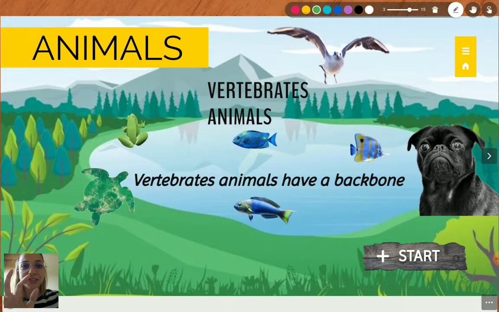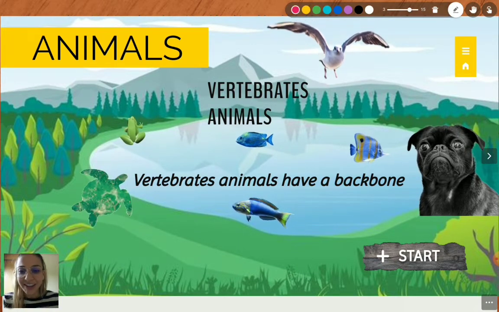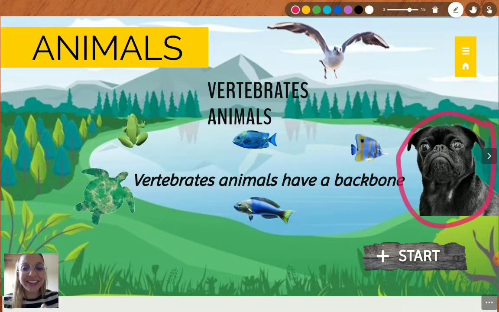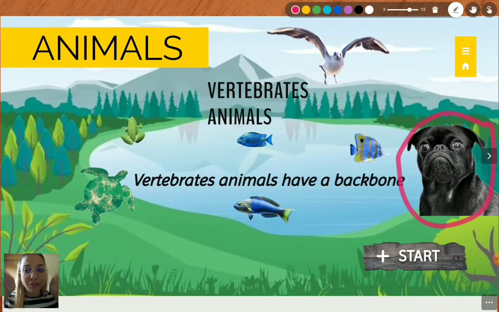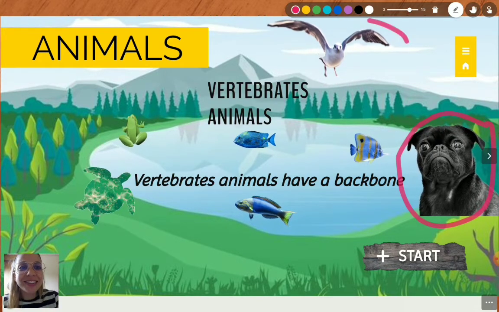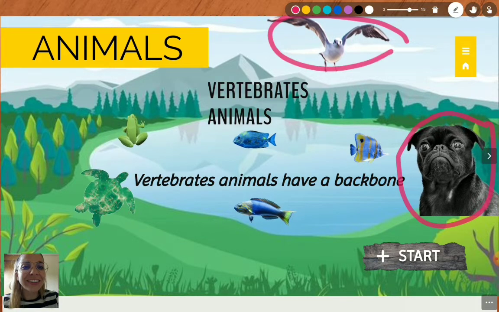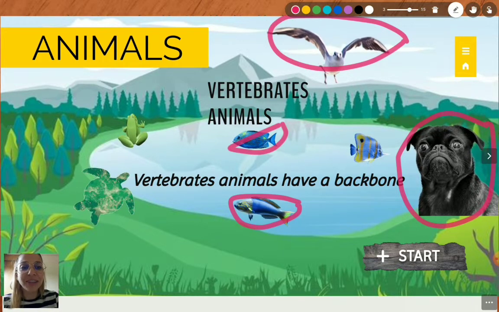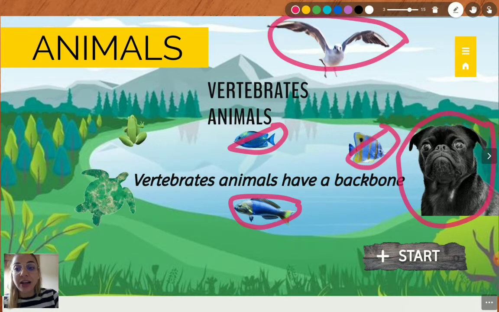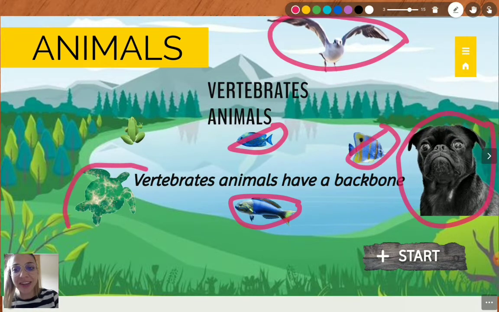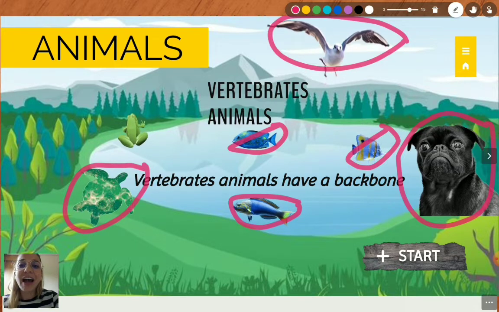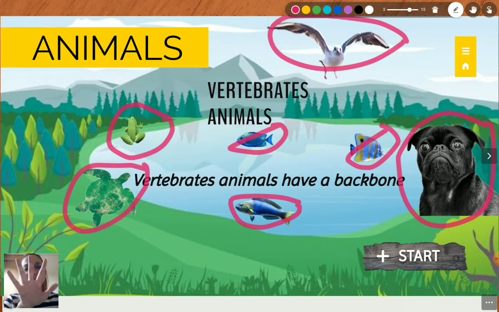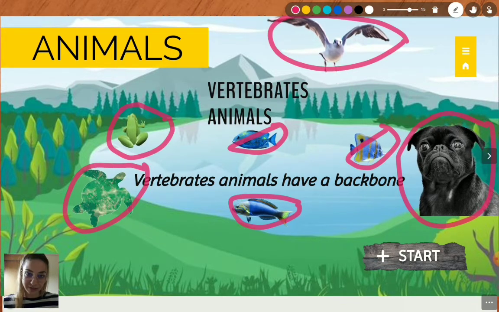Come on. Yes, mammals, very good. Ones that can fly. Birds, very good. Fish, they can swim. Reptiles and amphibians, very good. These are the 5 groups that we can find in vertebrate animals.